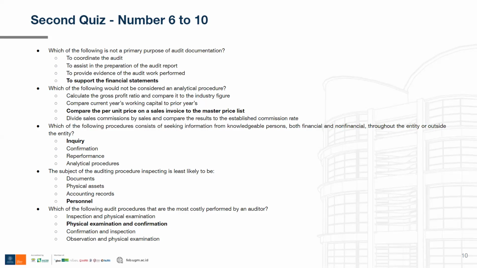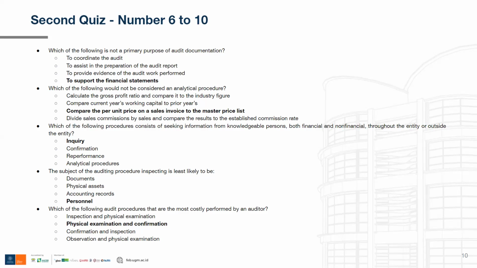And confirmation is expensive both in time and in money because to send letters to outside parties, you need to incur money and more expense. And not only that, the auditor must also wait for the confirmation to be returned. And sometimes the confirmation is not returned even though the auditor has waited for so long, and in the end the confirmation is not returned. So it is very expensive both in time and in money. So the correct option is the second option.